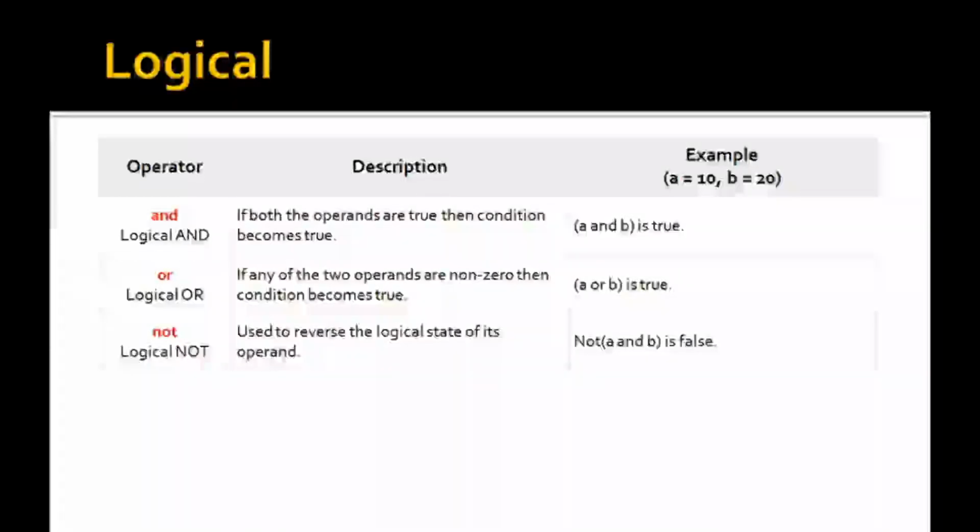Next operator is the NOT operator. Generally, it is used to reverse the logical state of its operand. That means it reverses the result of the previous logical expression. Not (A and B) is false. This is the result for the previous example.